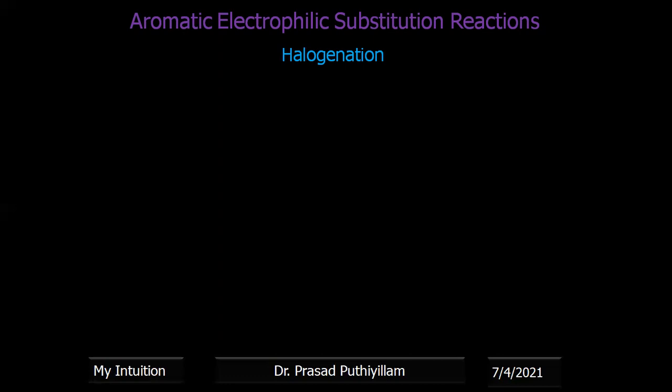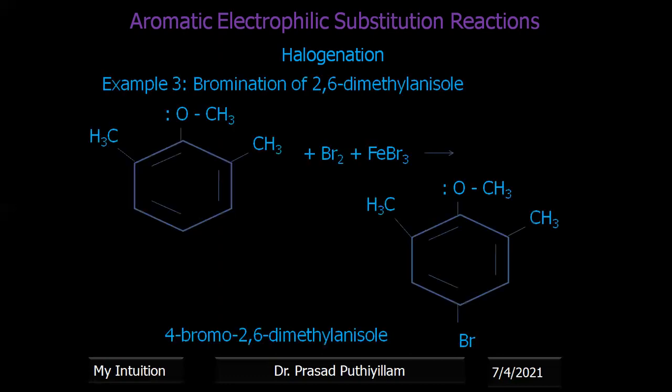When it becomes the methoxy group, in the second example, the rate of reaction is increased because of the resonance stabilization of the OCH3 group. When it comes to 2,6-dimethylanisole, the rate is decreased, becoming 0.4.